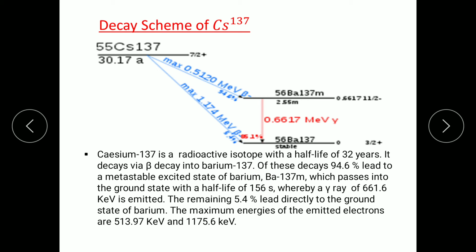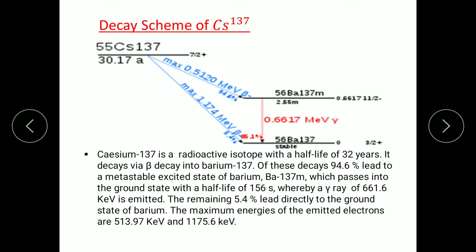Means first, when the photon comes to the ground state, there is emission of 0.6617 mega electron volt energy.